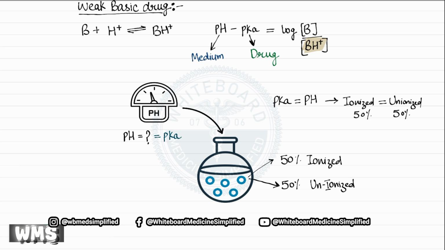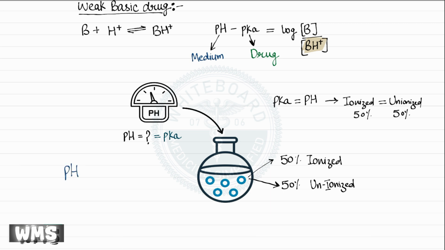Let us assume that this specific pH of the medium turns out to be 3. By definition, this pH value is known as the pKa of the drug. In other words, when the pH of the environment is equal to the pKa, the drug is equally distributed between its ionized and non-ionized forms.